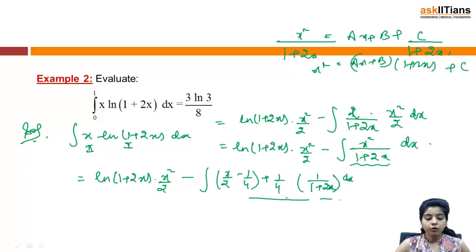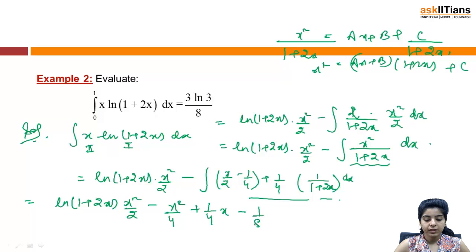You will get it in this form, and so this can be easily integrated now. So I have ln of 1 plus 2x into x square by 2 minus, now this becomes x square by 4, right. I am integrating this term, then I have plus 1 by 4x, then I have 1 by 8 ln of 1 plus 2x, right.